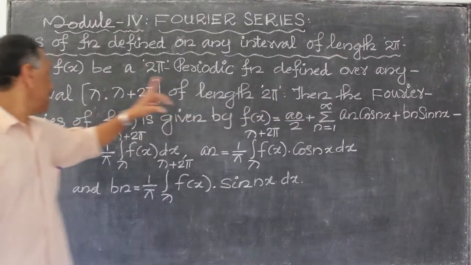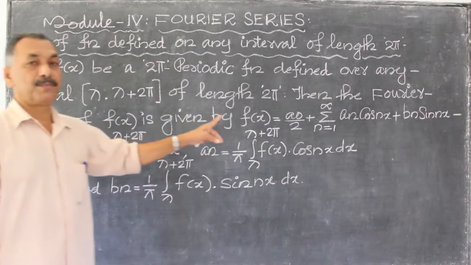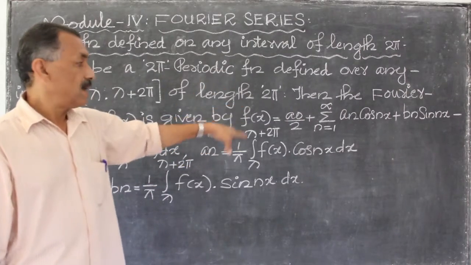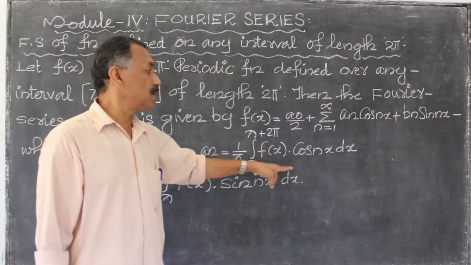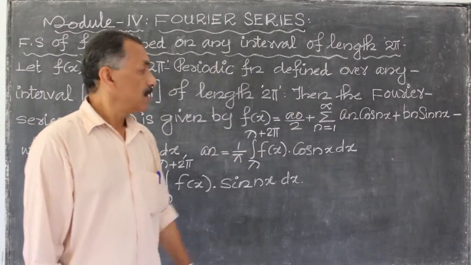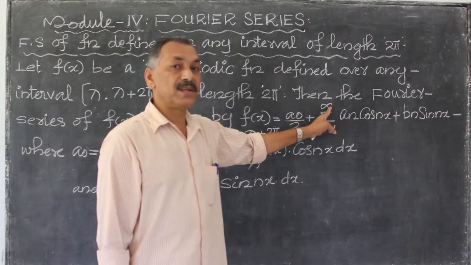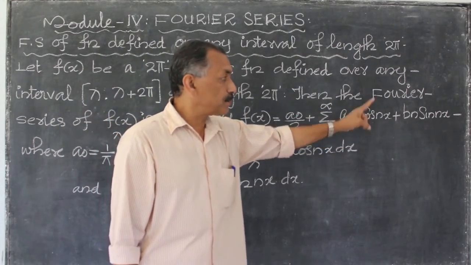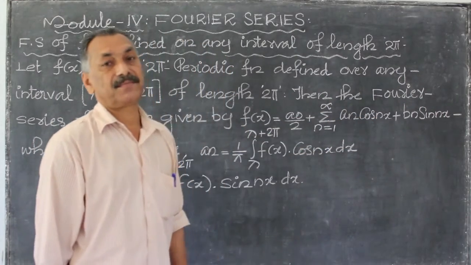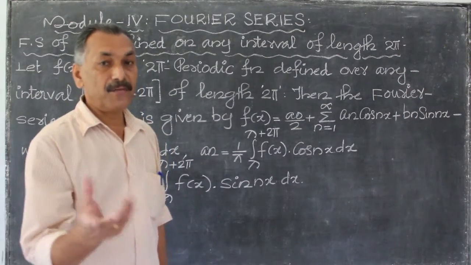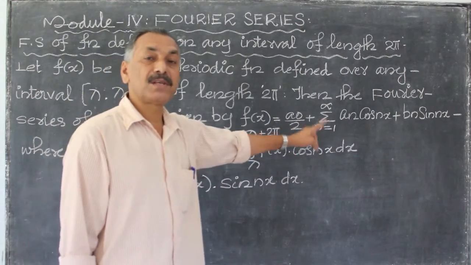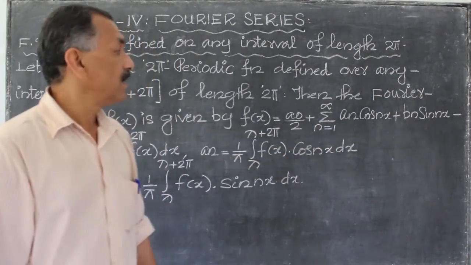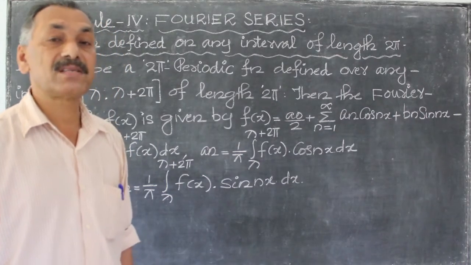Then the Fourier series of f of x is given by, in this case also, f of x is equal to a0 by 2 plus sigma n equal to 1 to infinity of an cos nx plus bn sin nx.